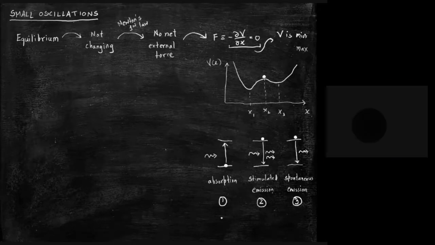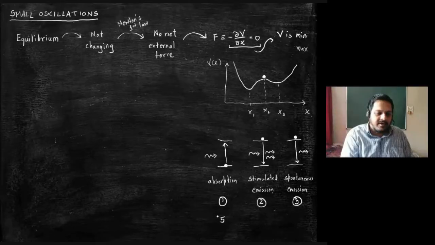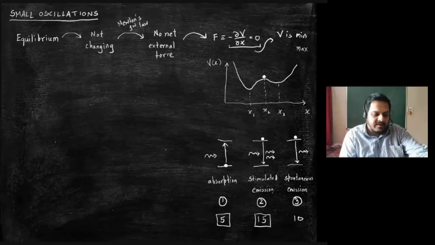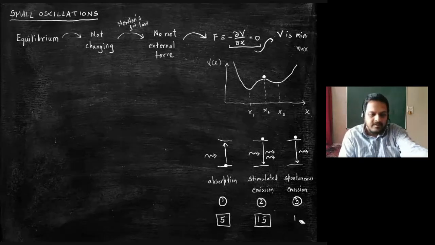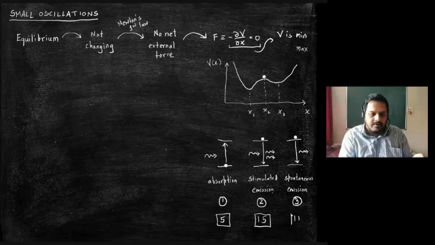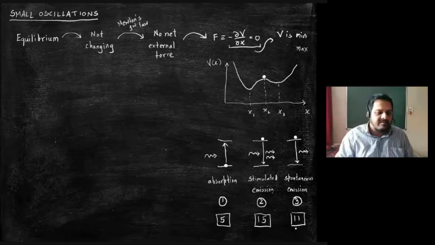So there are 5 people who voted for absorption as the odd man out, 15 who voted for stimulated emission. These are approximate numbers. And 11, I think I counted. Very good. So can someone from each of these categories justify their choice?